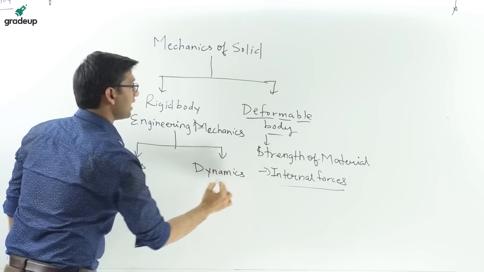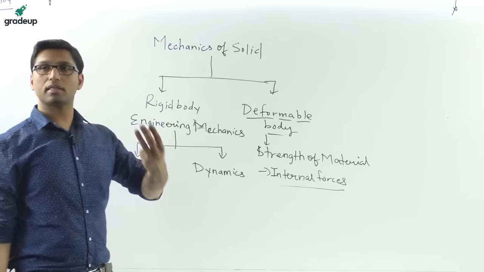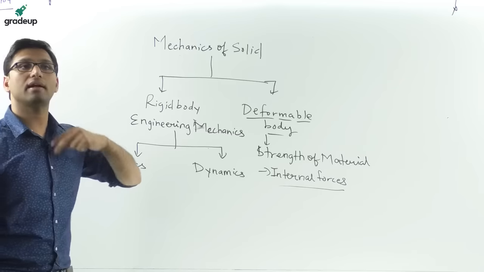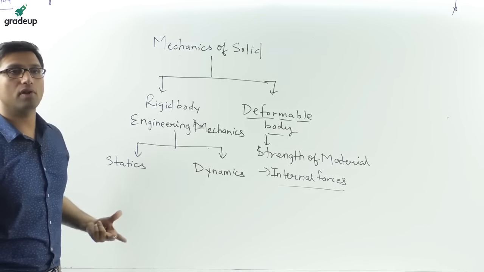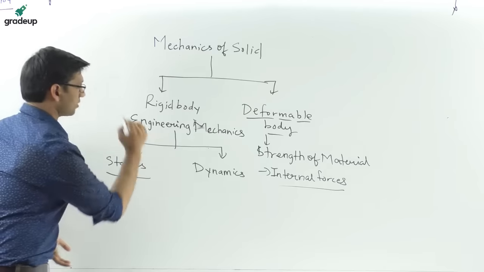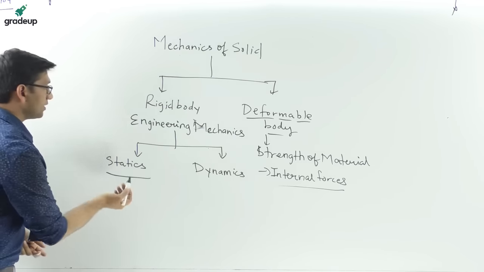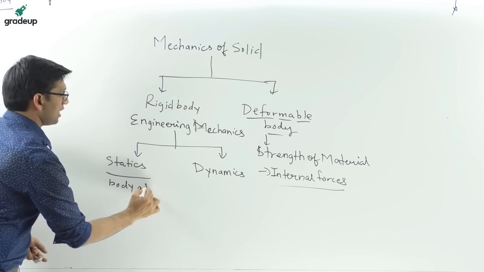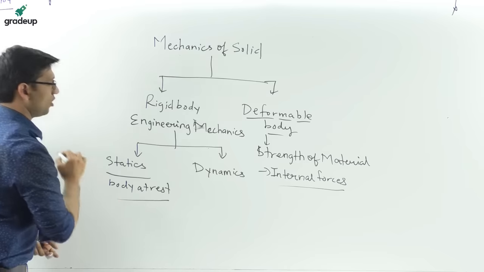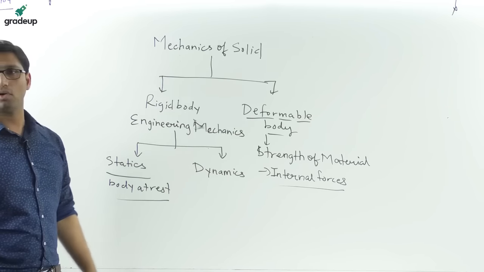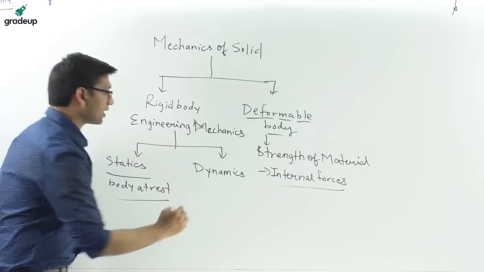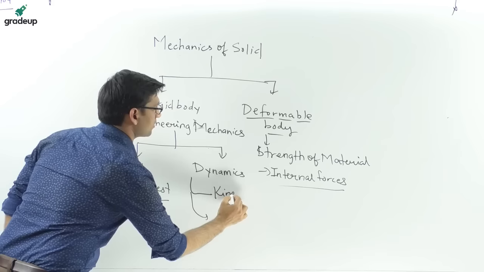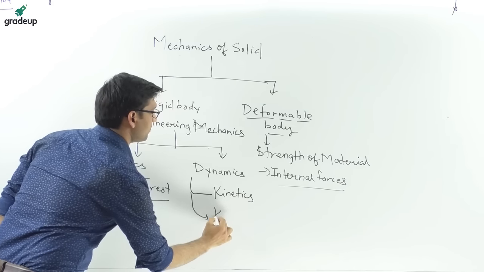What is statics? Any idea? When forces are acting on a body such that the body is at rest or moving with uniform velocity, then that branch of engineering mechanics is called statics. When the body is at rest or moving with uniform motion, it is static. What is dynamics? Dynamics is further classified into two types: one is called kinetics, and another is called kinematics.